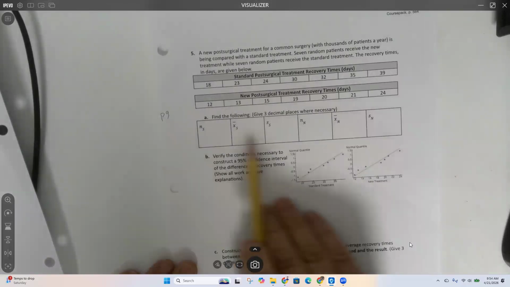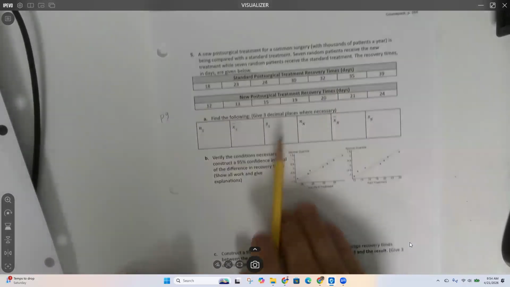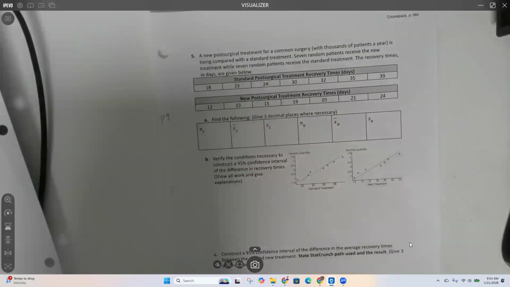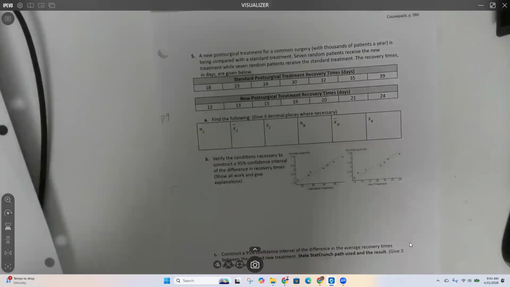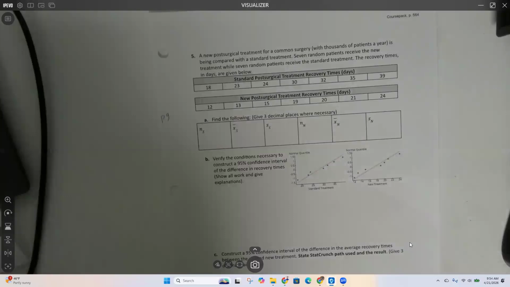So to fill out these, I need to get the mean and the standard deviation. What page should I look at in order to figure out how to calculate means and standard deviations? I mean, unless you already know how to do it, like the StatCrunch buttons off the top of your head, then you're good to go. You may know what buttons to click on in StatCrunch.